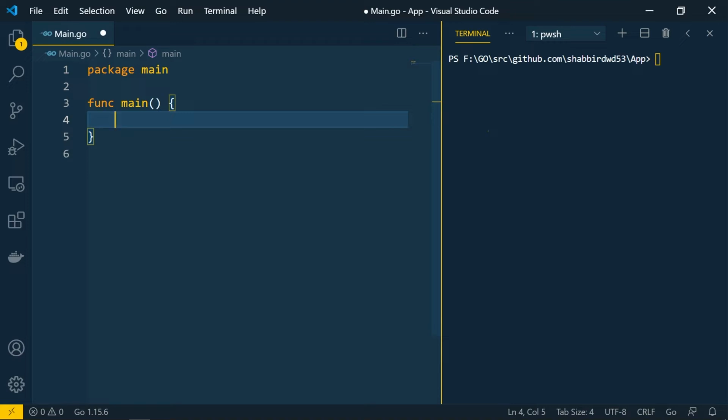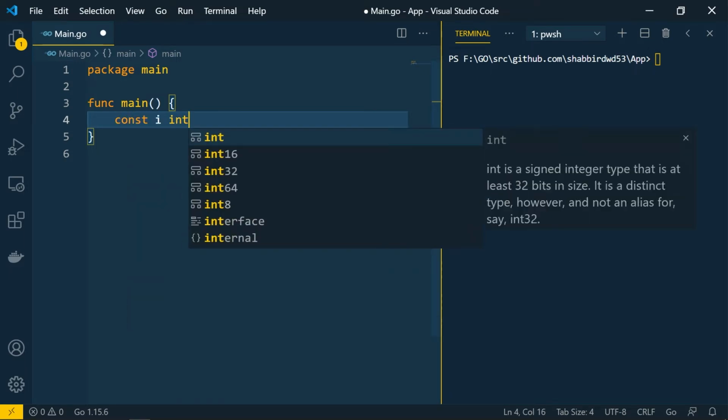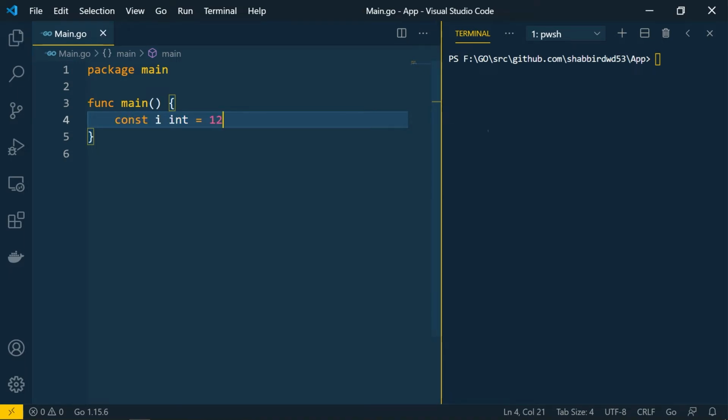As you remember, in the variables, we used to create variables using the var keyword. Here, constants we will create using the const keyword. const i int = 12. So this is the constant that we created.